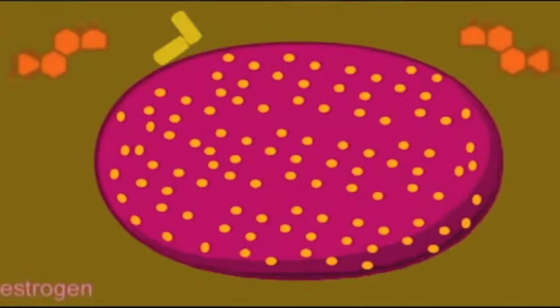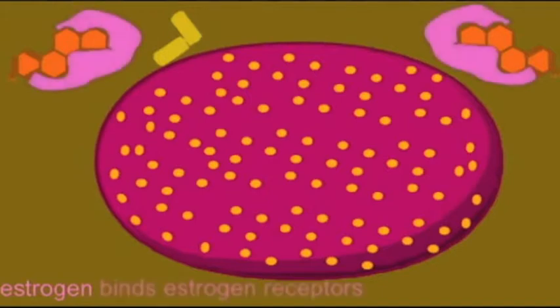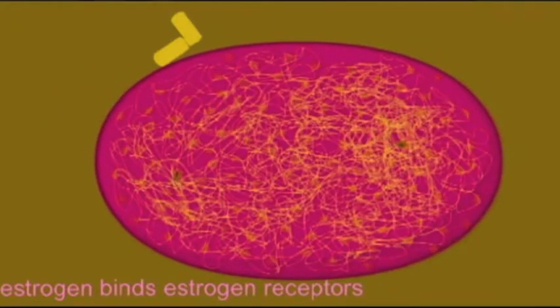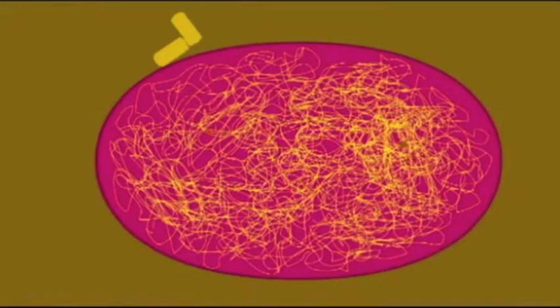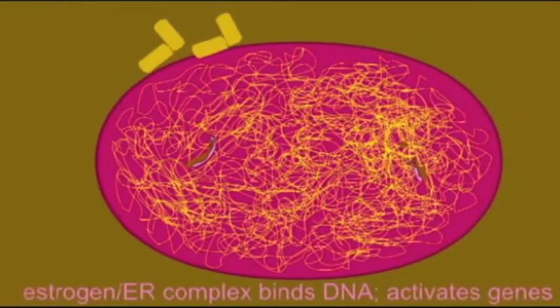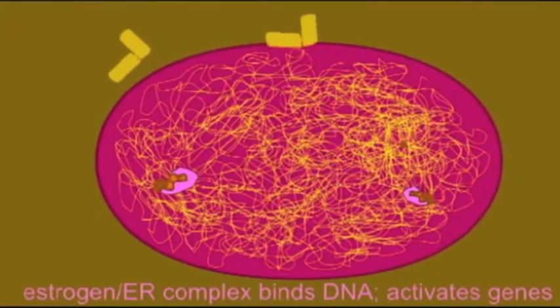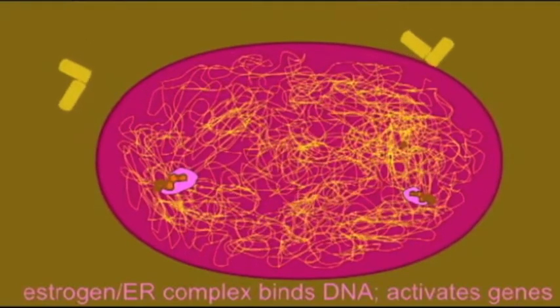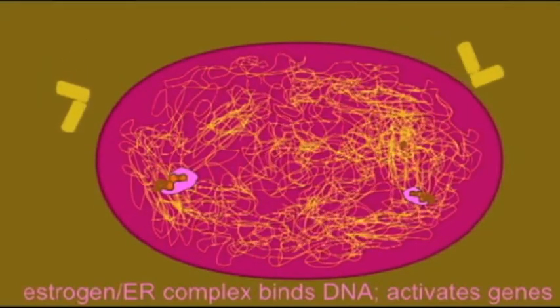Although it has recently been discovered that estrogen does perform changes at the cell membrane, the major action of estrogen is through its cytoplasmic receptor. After estrogen binds to the estrogen receptor, the complex then migrates to the nucleus of the cell. Once inside the nucleus of the cell, the estrogen and estrogen receptor complex bind to the DNA and thus activate genes.